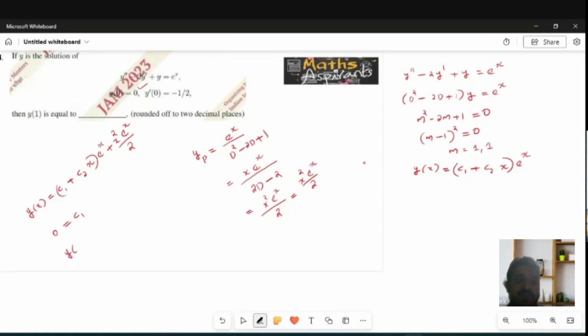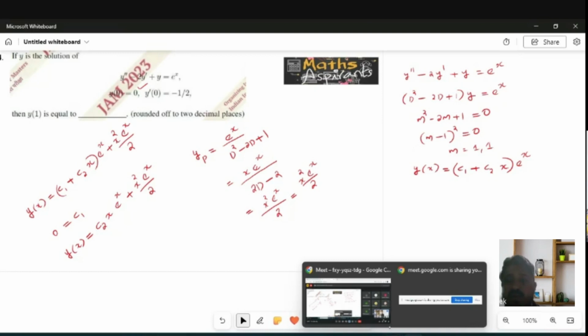So y of x now becomes c2x e raised to x plus x square e raised to x by 2. See, another condition, y dash of 0 is equal to minus 1 by 2. So, differentiate this.